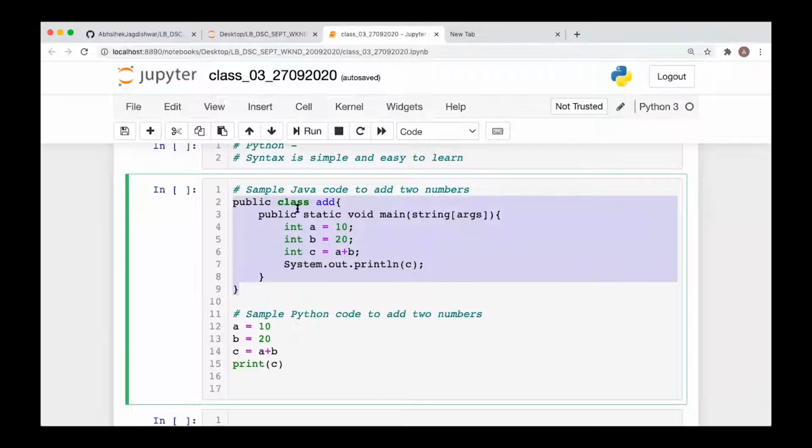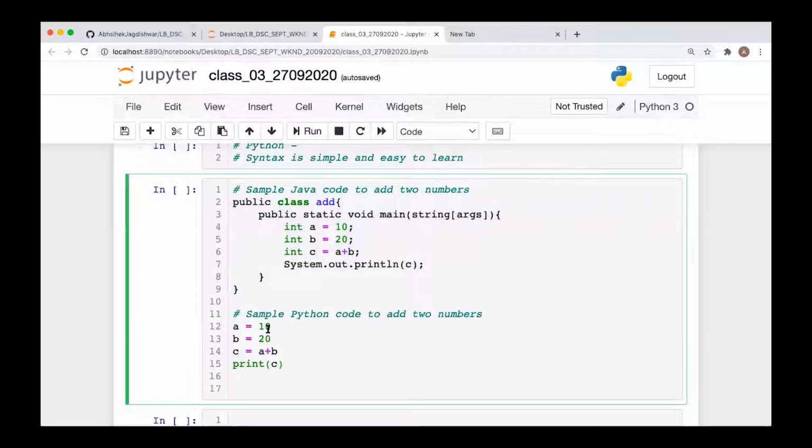Why are we writing public, then class, then add, then what is this public static void main? Why are we giving this semicolon? Why are we writing this int function to print? Why are we not just writing print like this? Why are we writing System.out.println? So basically you have to tell him that it is this syntax which you have to use, or probably you need to explain it. These syntaxes are quite complex in other programming languages when compared to Python.